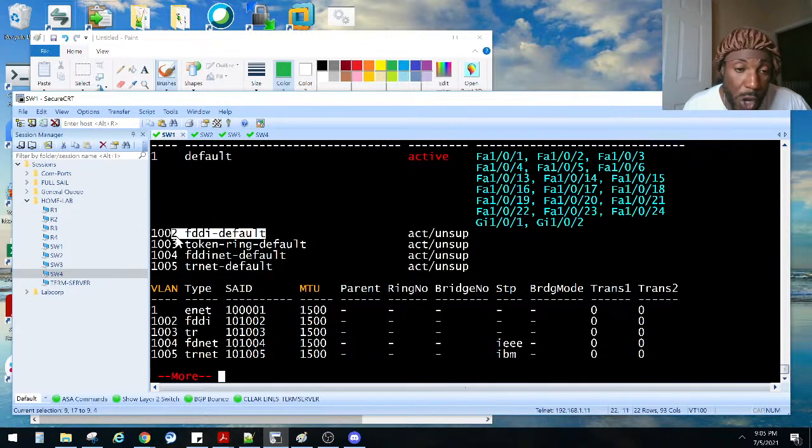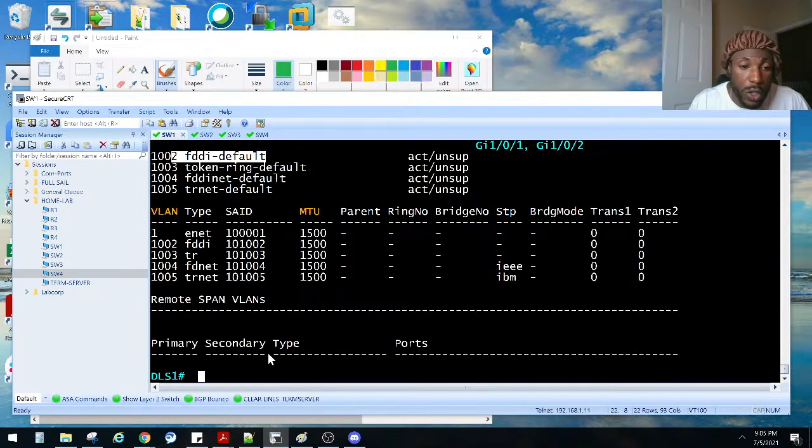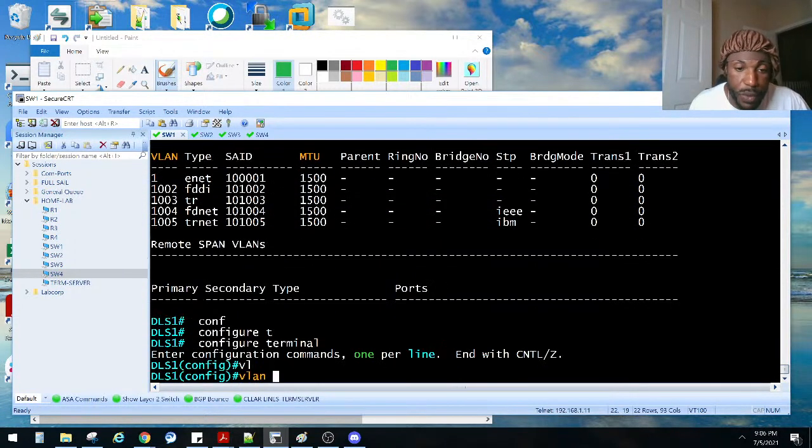These are old, they're called legacy VLANs, so you can't even touch those. Go to global config mode, VLAN. Now this I didn't know you could do. I knew you could do this right here, 100 through 200. But this I didn't know you could do. I had to experiment. As much as I've been playing with VLANs, as long as I've been doing this, I didn't know how to do this.